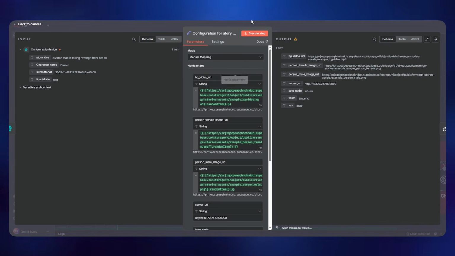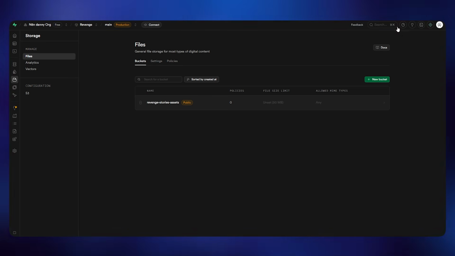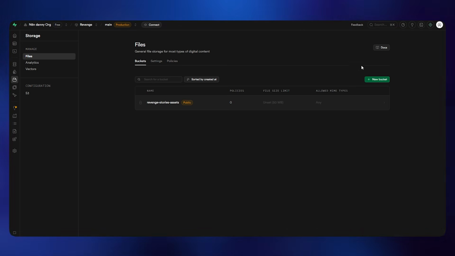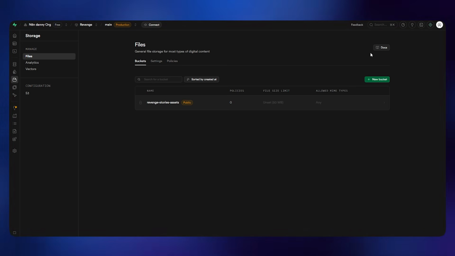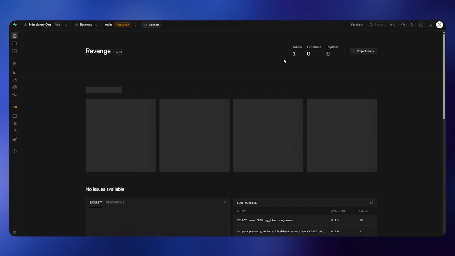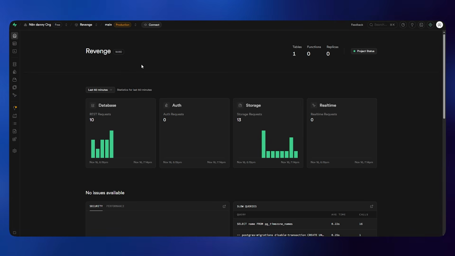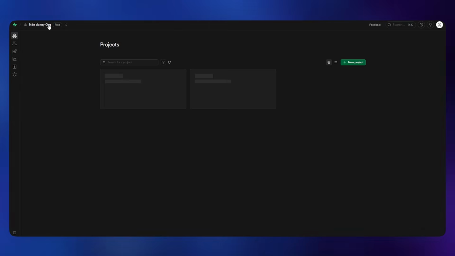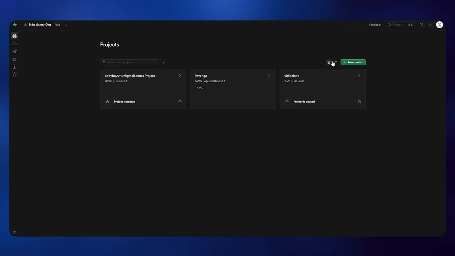But to do that, first we have to make an account in Supabase. I already have one, so you just go in the Supabase, create an account, create a project, and then just go to the storage. I'll just show you directly what you see. Once you log into the Supabase for the first time, you will see something like this. You have to click on here, it says new project. Just provide a name to the project.